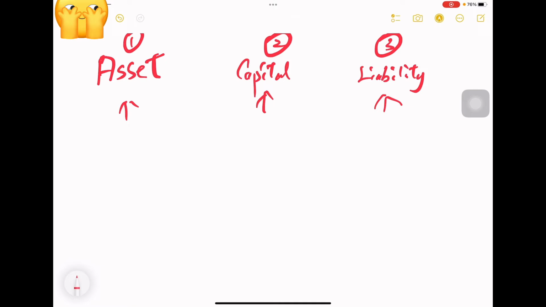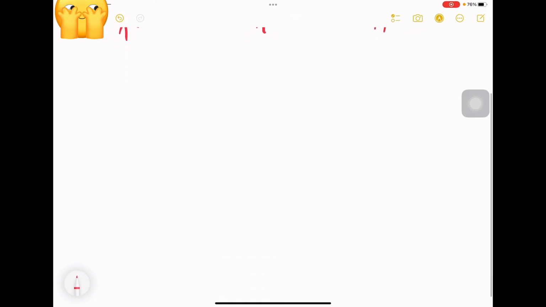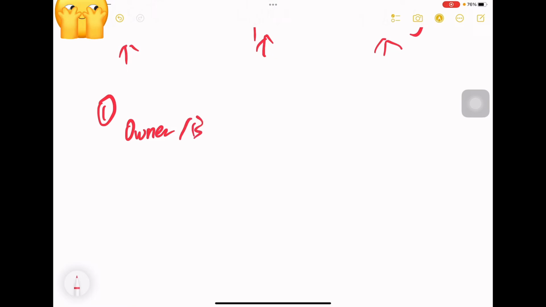Now I would like to further introduce the accounting formula, the basic equation, through some scenarios so you can know more about it. Just like scenario 1, now assume that there's an owner or boss. He wants to start a business and he has $10,000 and invests it in this business.